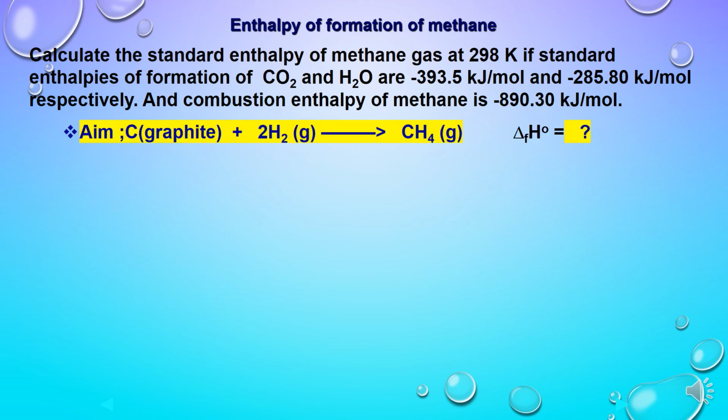Here we need to write the aim reaction because we need to form methane. So whenever we need to write a formation reaction, form 1 mole of methane from the constituent elements in their most standard state, that is carbon in graphite plus hydrogen in gaseous state. As in methane, 4 hydrogen atoms are there, so write 2H2 in this equation to balance it.